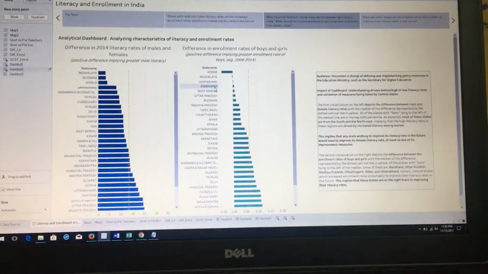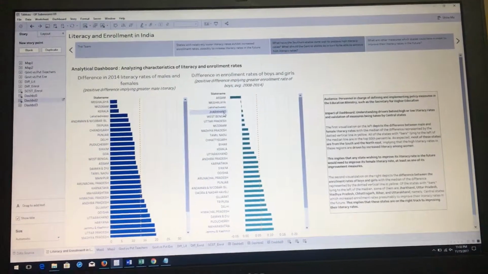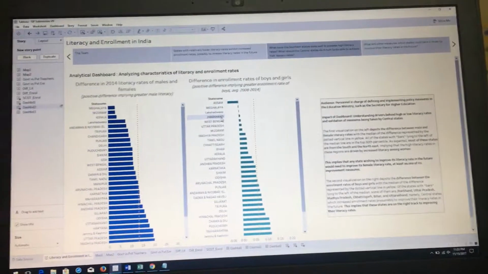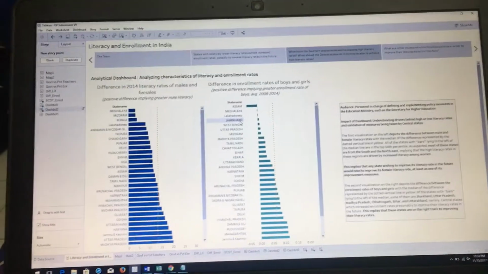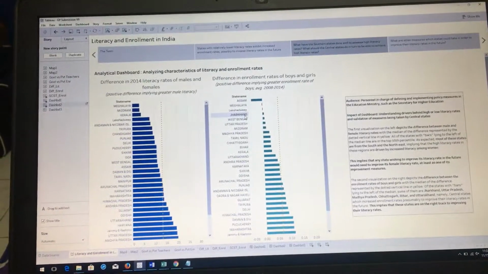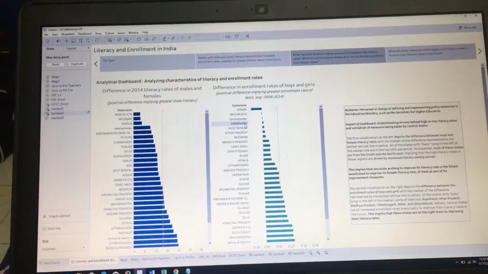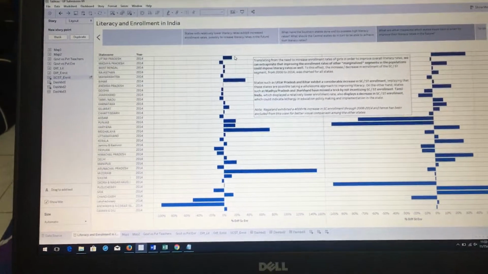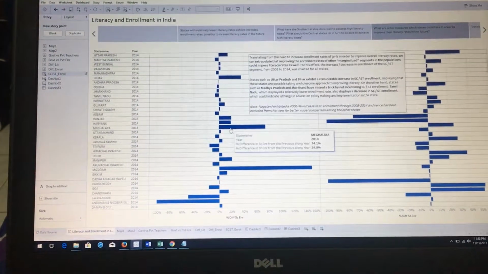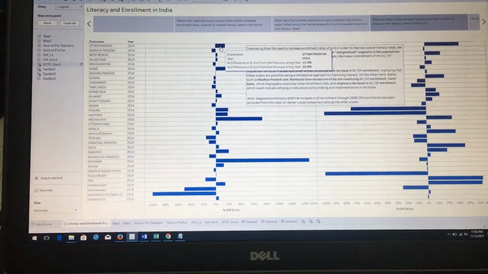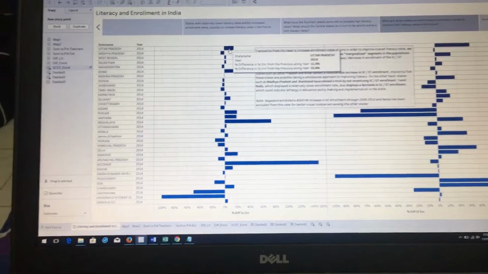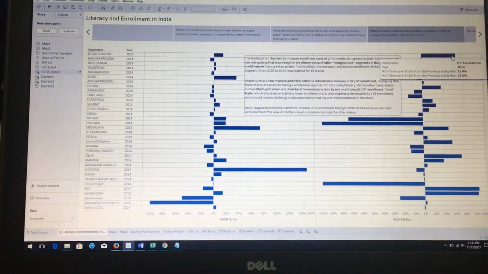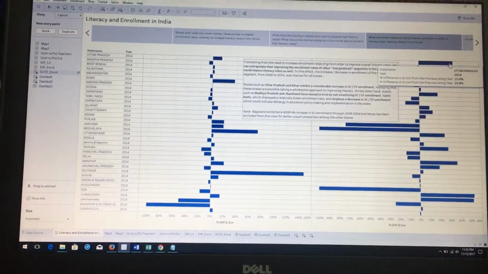Now, another follow-on point is that historically in India, women and girls have been a marginalized segment of the population, unfortunately. So could this talk to the fact that increasing the enrollment rates of children from such marginalized communities could present in greater literacy rates? That definitely follows. So why don't we look at the trends in another marginalized population, the SC/ST population in India. Over here in the bar chart, we've mapped the increase in SC/ST enrollment from 2008 to 2014. So this bar basically represents the percentage increase in SC enrollment, which is 15% for Uttar Pradesh, and then the ST enrollment, which is 33.8% for Uttar Pradesh.